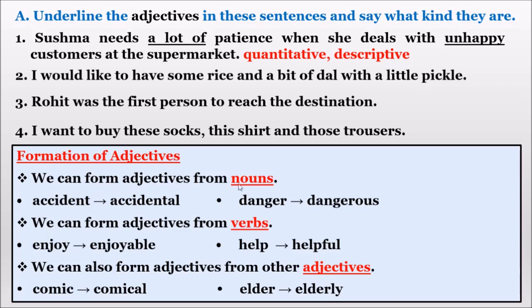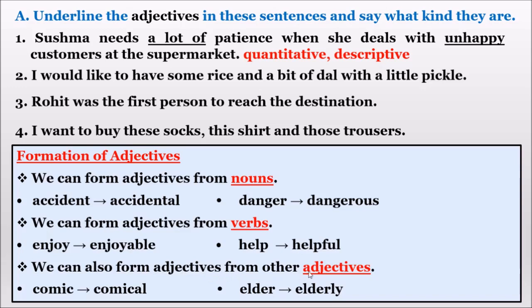We can form adjectives from nouns. We can change accident to accidental. Accident is a noun. Accidental is an adjective. Danger is a noun. Dangerous is an adjective. We can form adjectives from verbs also. Enjoy is an action word. Enjoyable is an adjective which is talking about the nature of that verb. Help is an action word which we can do in action. Helpful is also showing the nature.